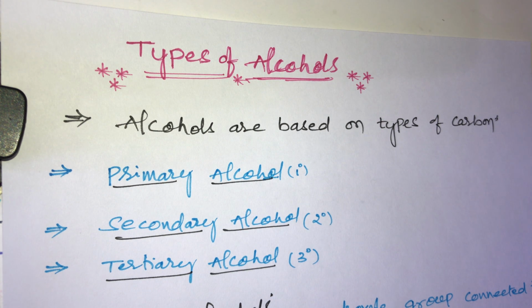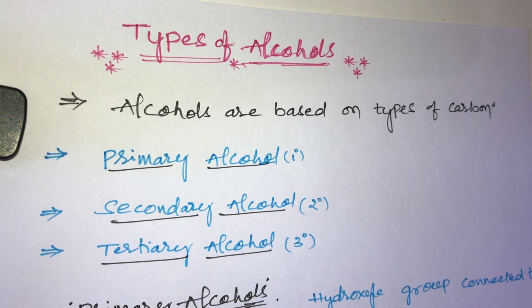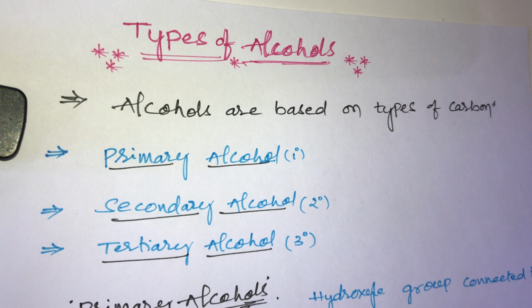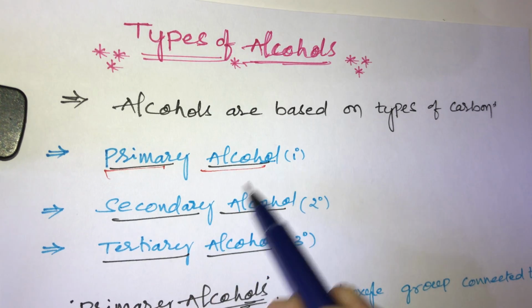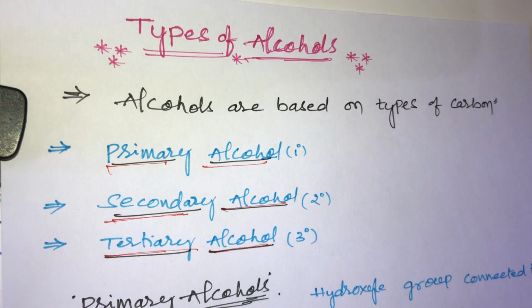Hi students, now the next topic is types of alcohols. How many types of alcohols? Alcohols are generally based on types of carbon. So here alcohols are classified into three types, that is primary alcohols, secondary alcohols and tertiary alcohols.